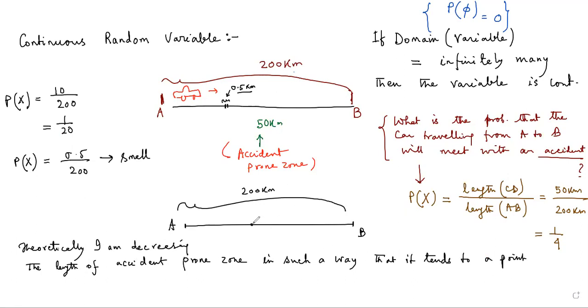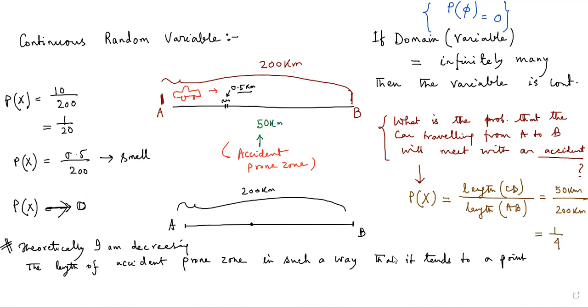Suppose this is the point at which the accident takes place, whose length is tending towards 0, because a point doesn't have any length or breadth, we know this very well. So this is an infinitely small point, and this length is negligible. If we do such a thing theoretically, because it is practically not possible, then the probability of the event X will tend towards 0.